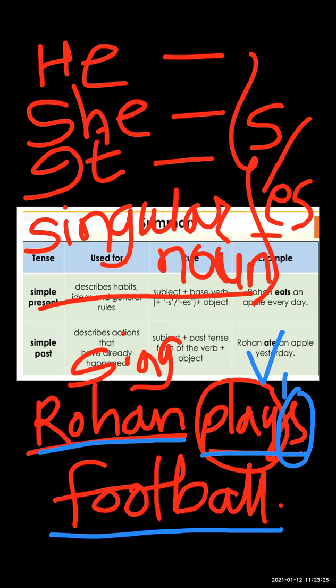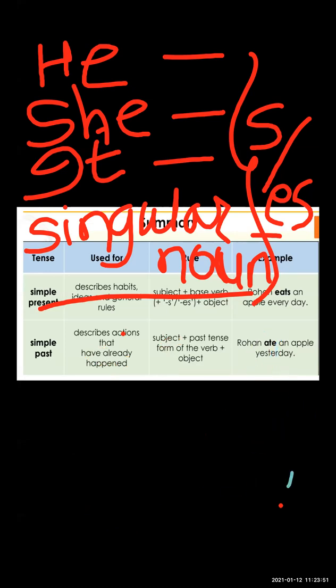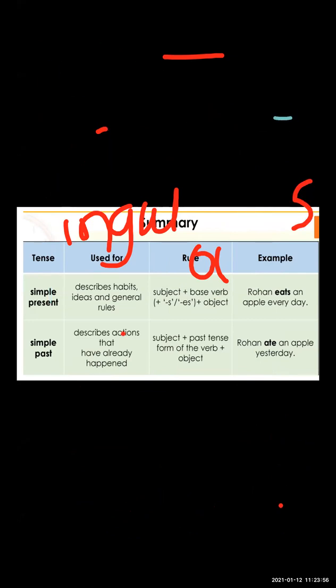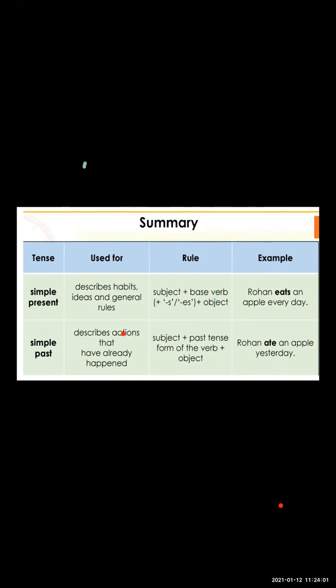Okay, so this is all about simple present tense. Daily, every day, these words show us habitual action, daily routine. That's why we write this sentence in the simple present tense. Now I am going to tell you where we do not add es or s. We do not add es or s to the pronouns I, we, you, they, and plural nouns.